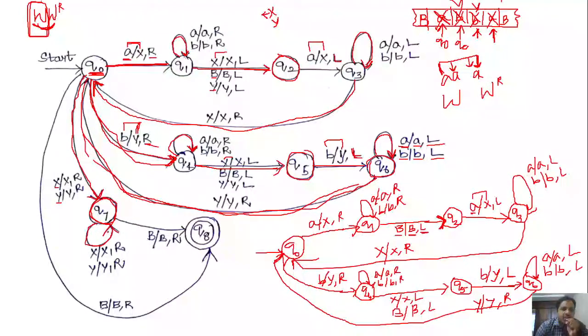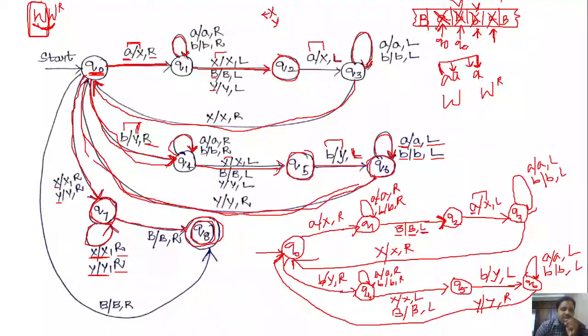In q7 we have a self transition where we keep x as it is and y as it is, moving the head towards right. In q7, if we get a blank, keep that blank as it is and move the head towards right, and also move from state q7 to q8. Mark q8 as a final state.